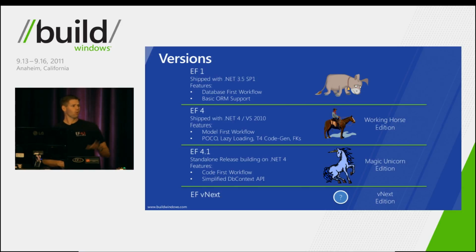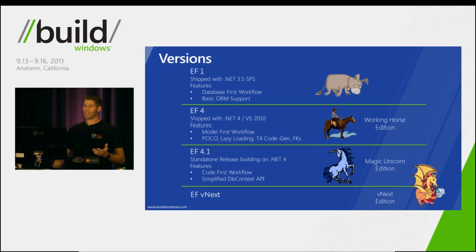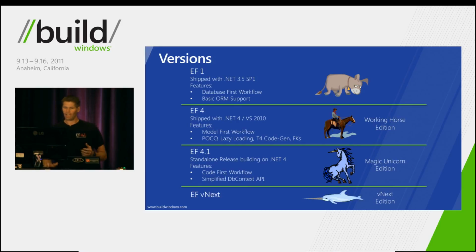So today, we're going to be talking about the next version of the Entity Framework. And we don't have a cute little animal for it, but maybe some of you out in the community can help us with that. So some ideas, you know, like the Magic Platypus Edition, or the Angry Dragon Edition, or my favorite, the Metro-style Narwhal Dolphin Edition. And just in case you were wondering, we like to call that first one the Dejected Donkey Edition.